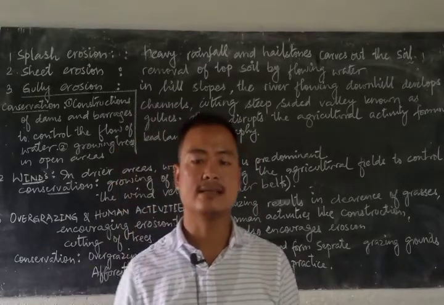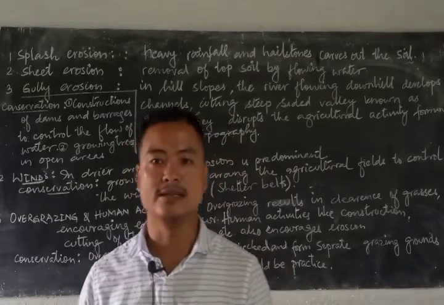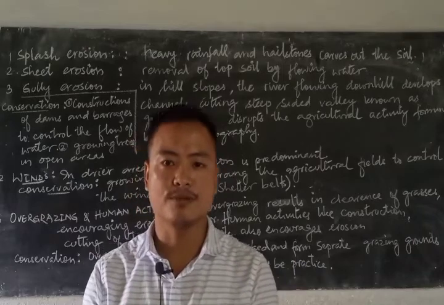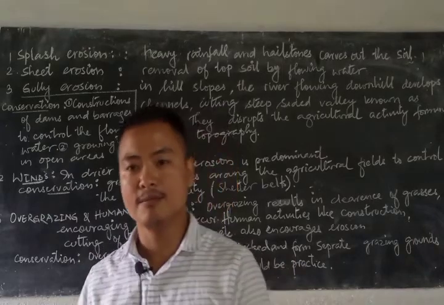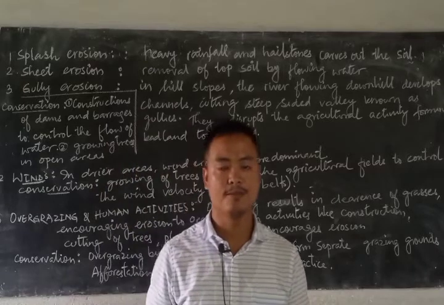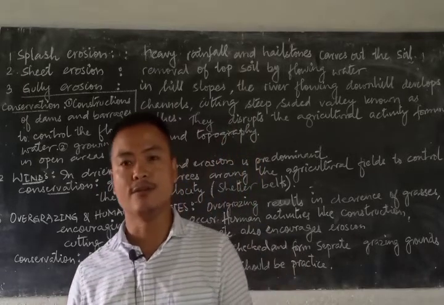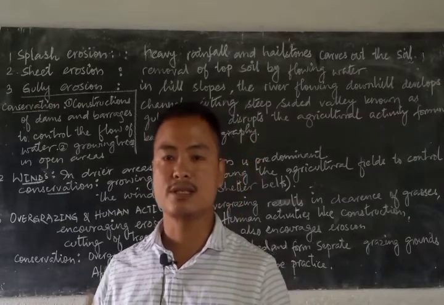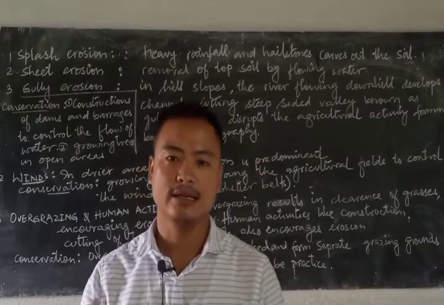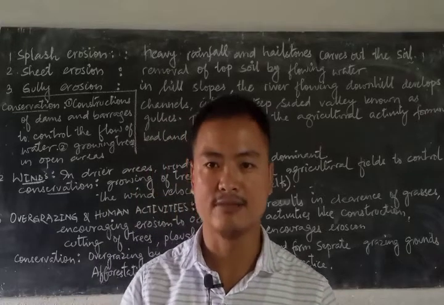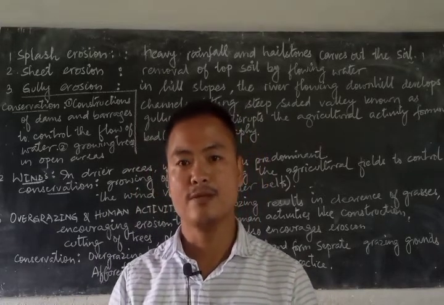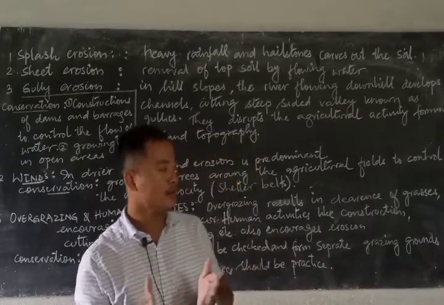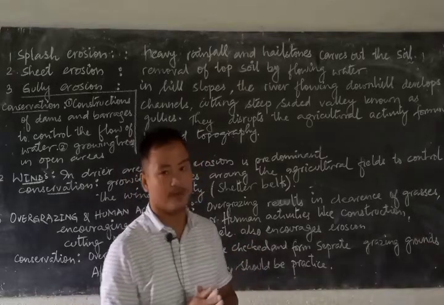The third is gully erosion. Gullies are actually small forms of rivers that form during heavy rainfall. The river water or rainfall water runs along the slope of the hills, downhill, and with its velocity it carves out small openings as a form of river.